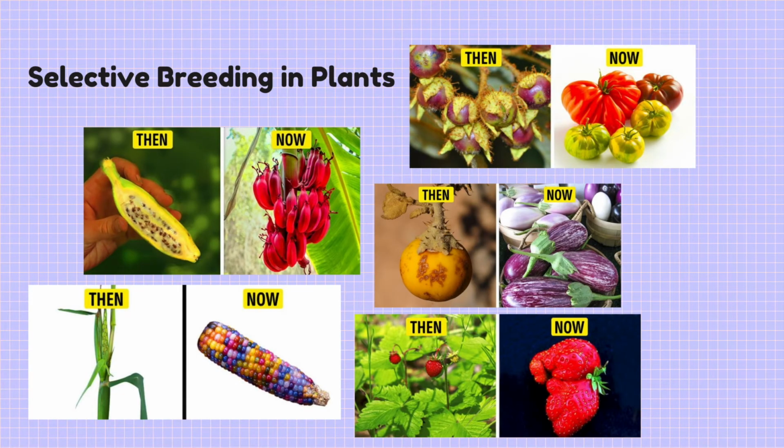Selective breeding of plant crops has allowed for the generation of new types of foods from the same ancestral plant source. Here are some examples of crops before humans started cultivating them. We have here banana, corn, tomato, eggplant, and strawberry.